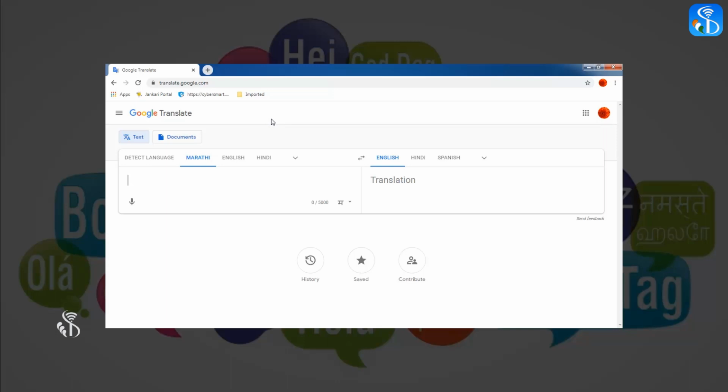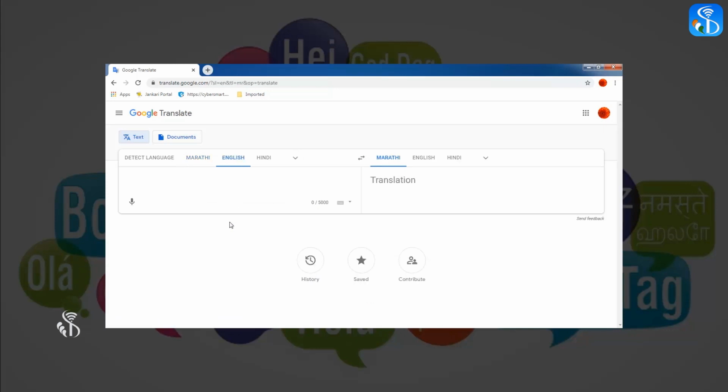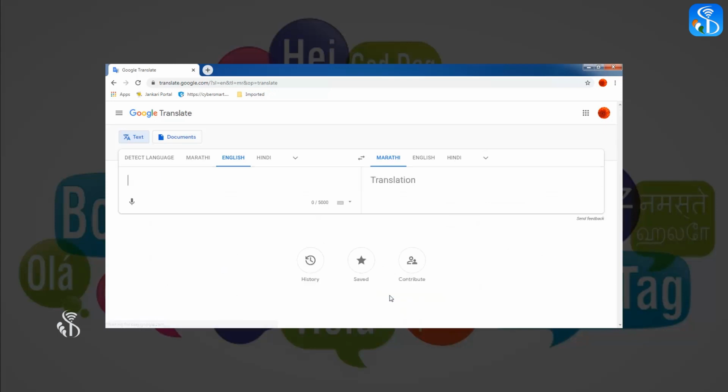Then we can select the language of the text by clicking on the arrow of Detect Language and selecting the source language from the given options. 2. This section is for having the text translated in the language of our choice. For selecting the language for the translation, click on the arrow in this section and select our mother tongue, like Hindi, from the given options for languages.